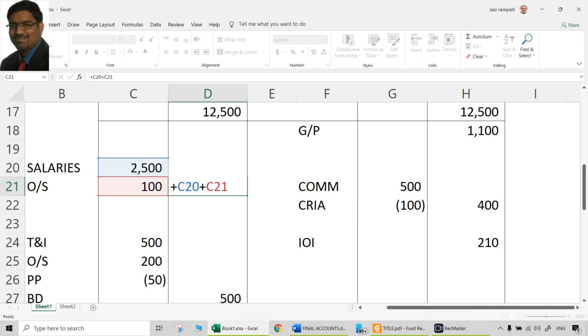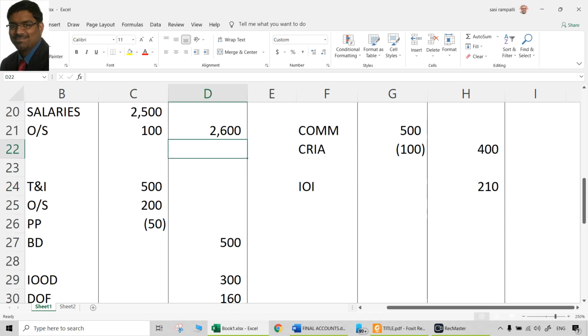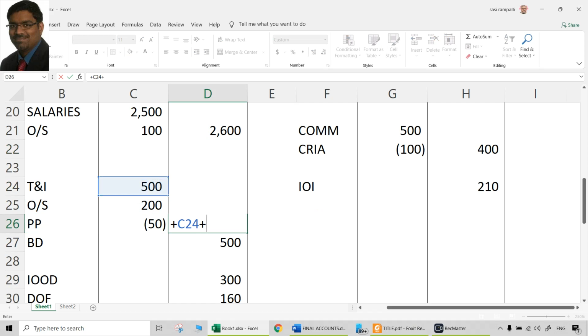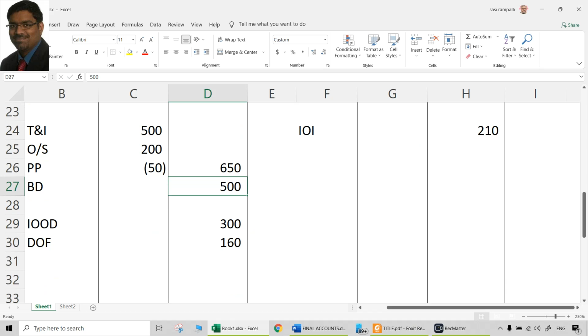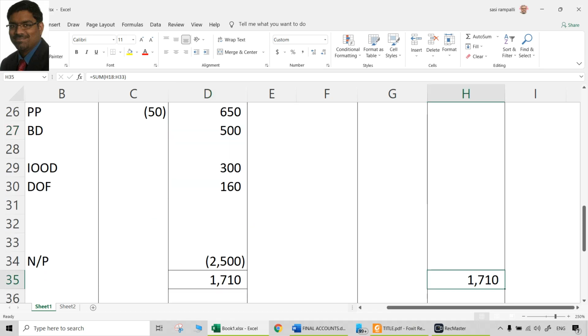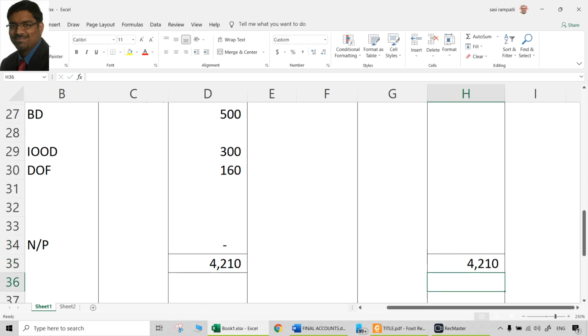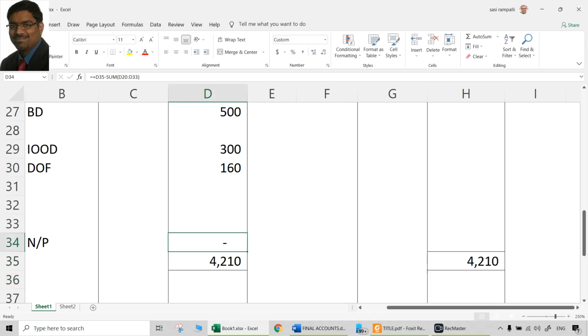First take the items to the outer column. 2,600 is the total of salaries, taxes and insurance. Originally 500, add outstanding, deduct prepaid, 650 is the final amount. So here whichever is bigger item, that we have to take. Bigger item is debit item. So net profit not there. There might be net loss.